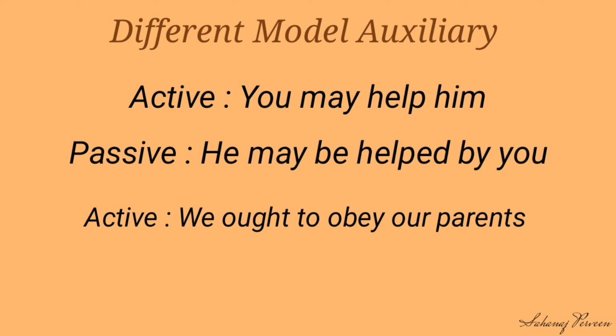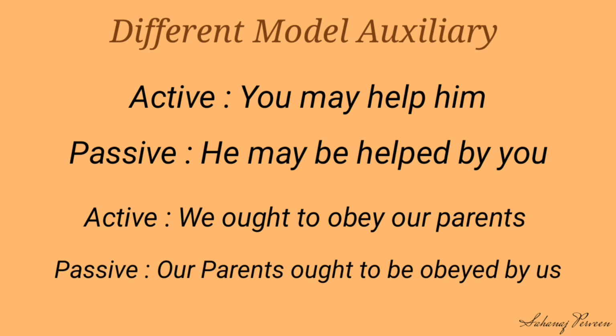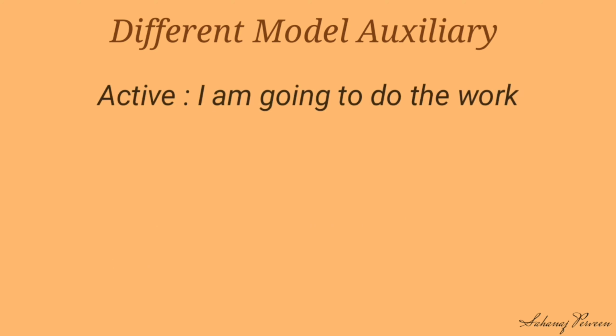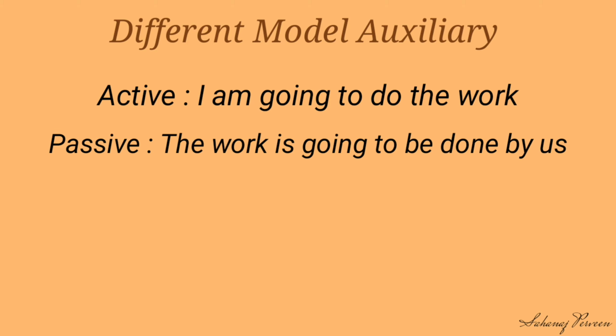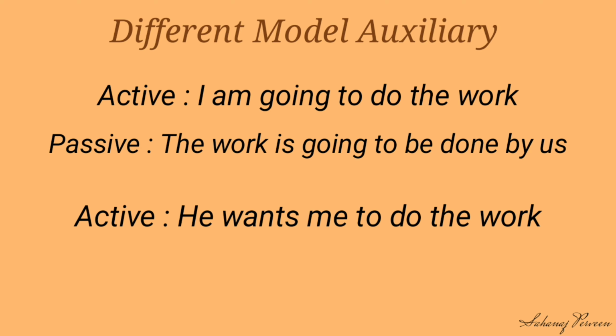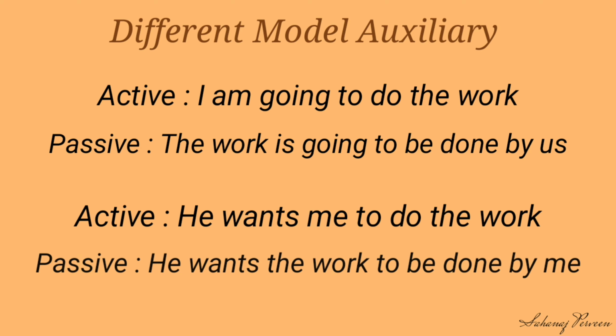Our passive is: Our parents ought to be obeyed by us. Number 3: I am going to do the work. Our passive is: The work is going to be done by us. Last one: He wants me to do the work. Our passive is: He wants the work to be done by me.